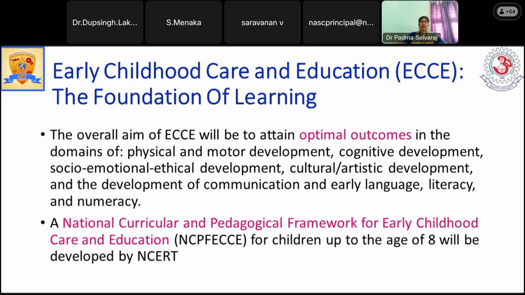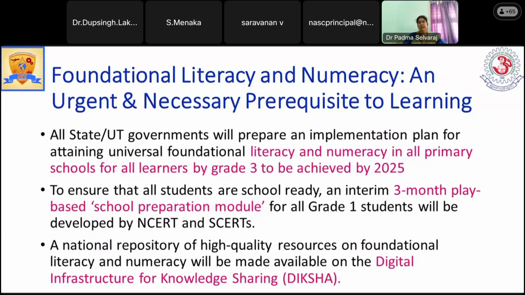And also, we know very well what NCERT is. They are framing the contents and the pedagogical structure for the existing scenario, and they are also assigned to develop the education structure for this new structure up to the age of 8. So this is foundational literacy and numeracy. They have tried to focus on the learners, so that within a minute they are supposed to read at least 10 to 20 words. So that is the thing.